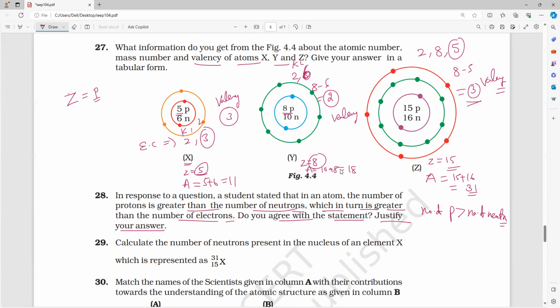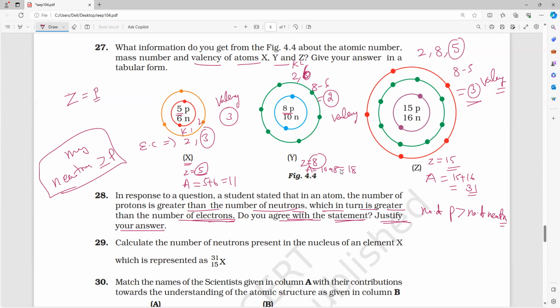Next, which in turn is greater than the number of electrons. So do you agree with the statement they are asking? Justify your answer. So please remember, the number of neutrons may be equal to or greater than the protons, but protons will never be greater than neutrons. Please note it. All of you understand or not? Yes, sir. So write the answer.